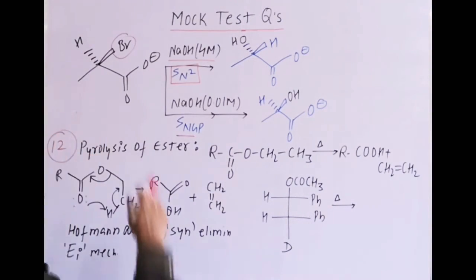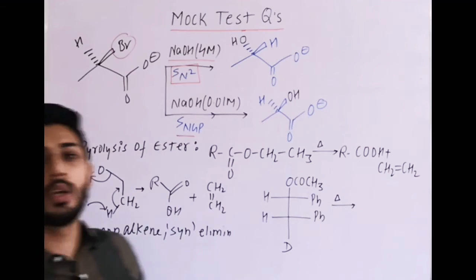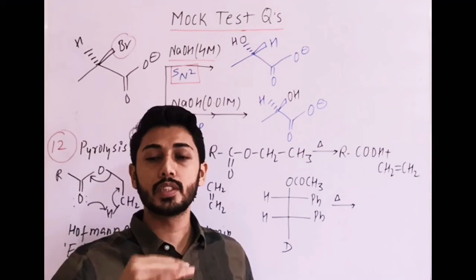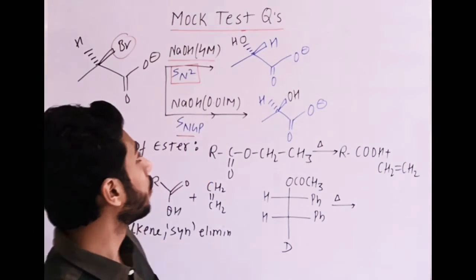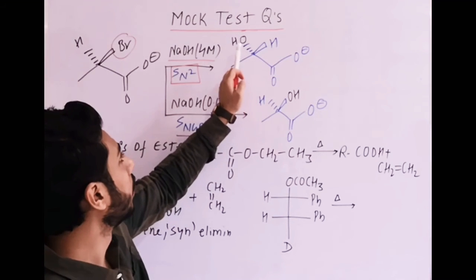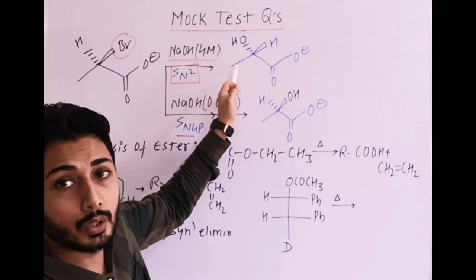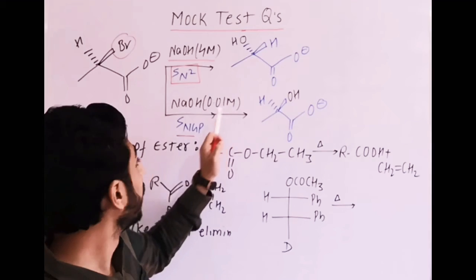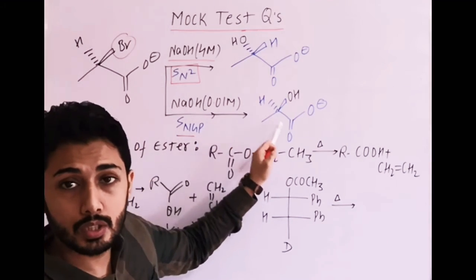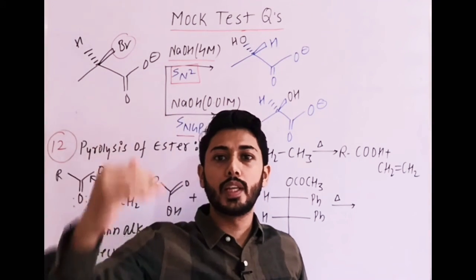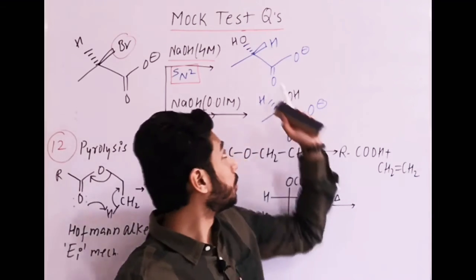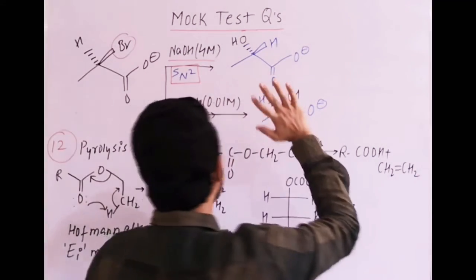In SN2, if Br is on the wedge, then OH minus attacks from the opposite side, that means the dash. So here OH is in the dash position; this is the product by SN2, that is the inversion product. At low concentration, retention is the product. So in the options you will get the answer: the product by this one is this one, and by this one is retention.